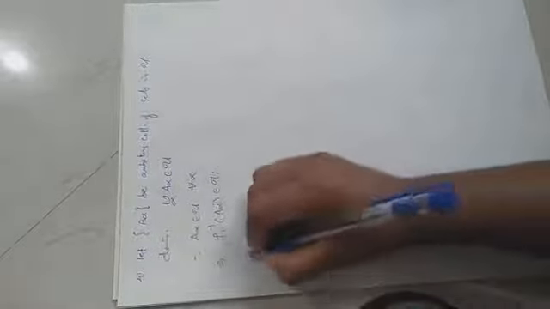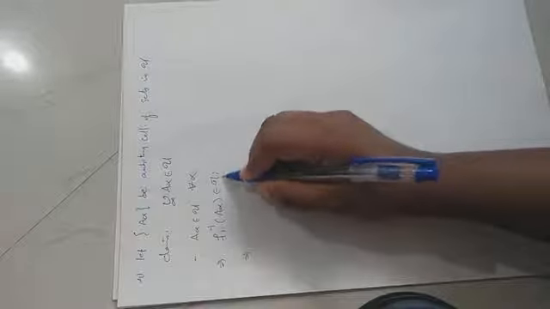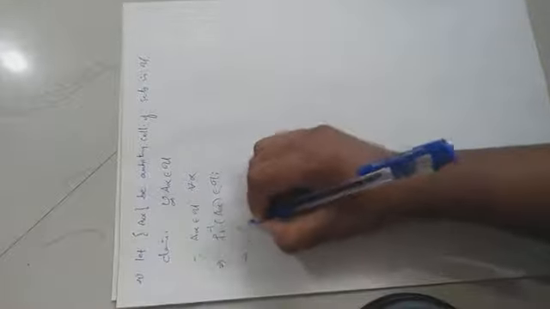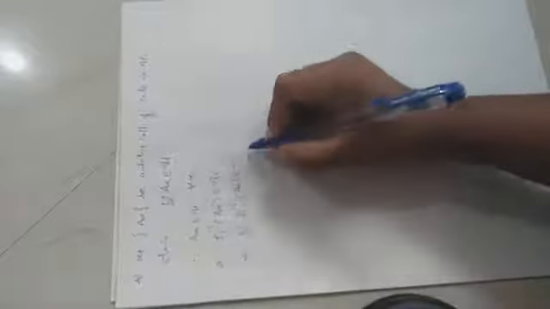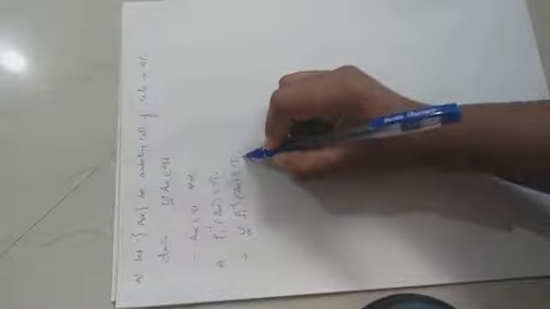Since τ_i is a topology, which is closed under arbitrary union, the union over α of f_i inverse of A_α belongs to τ_i.